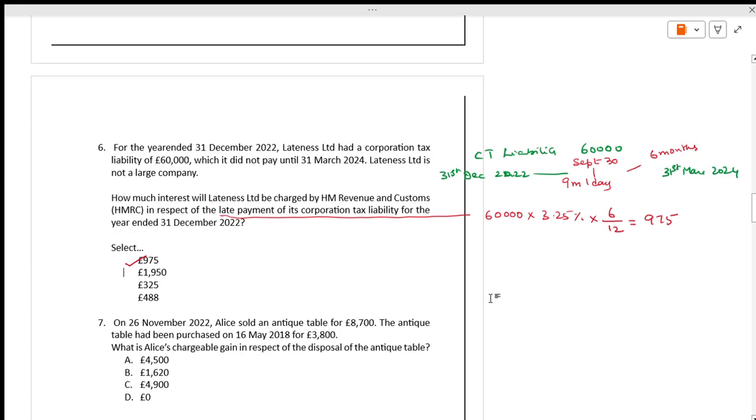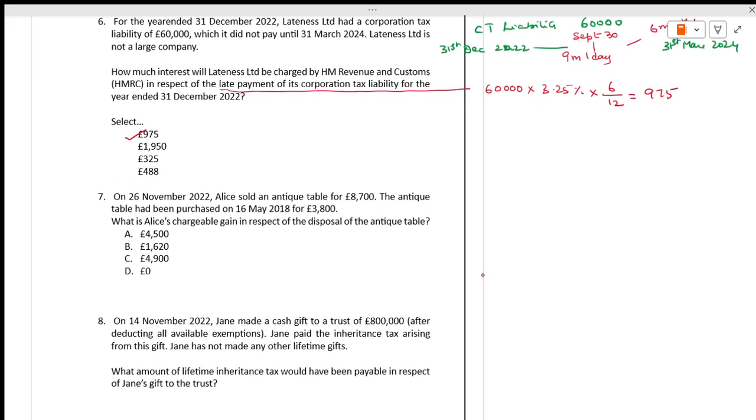Okay. On November 26, 2022, Alice sold an antique table for 8,700. See, the moment you say antique table, you have to be very clear with the 6,000 rule. The antique table was purchased for 3,800. What is the chargeable gain in respect of the disposal of the asset? The antique table is a non-wasting chattel. You have wasting chattel, you have non-wasting chattel.